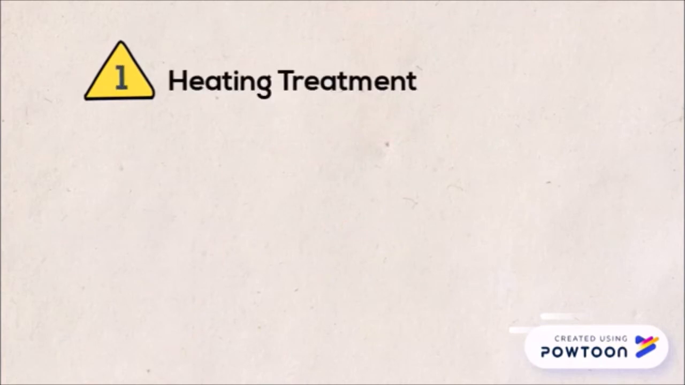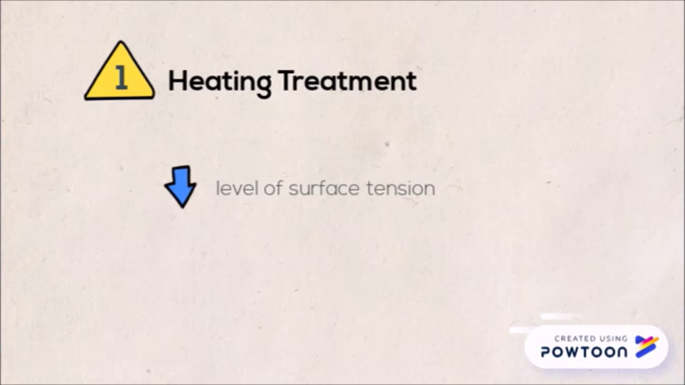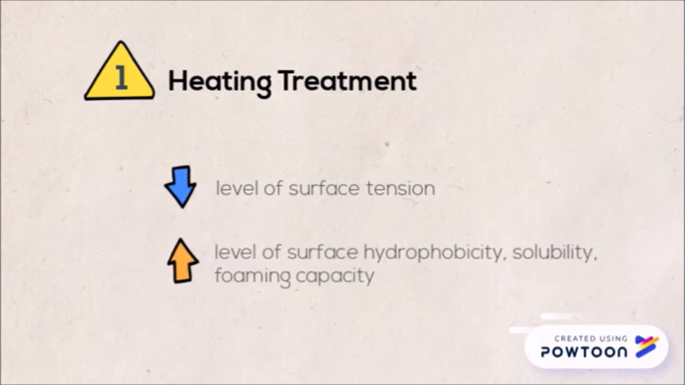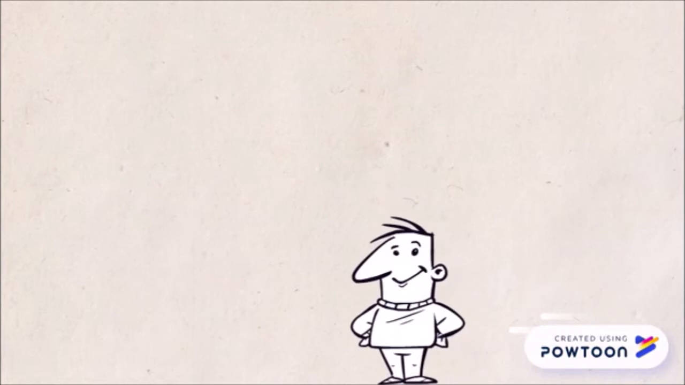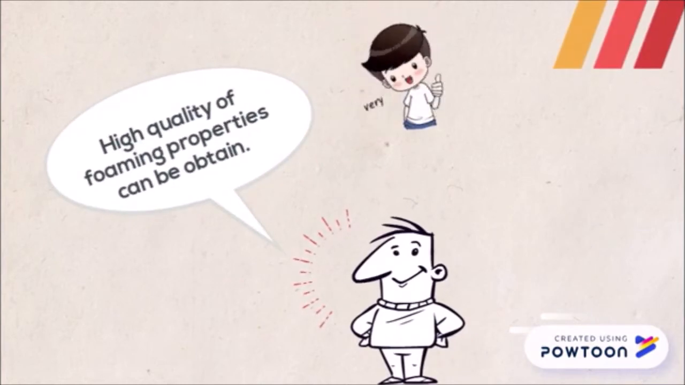First is by using the heating treatment. By using the heating treatment, it can reduce the level of surface tension while increasing the level of surface hydrophobicity, solubility, and also foaming capacity. Besides this, through the heating treatment, high quality foaming properties can be obtained. This can also ensure the food quality of the food foam system.